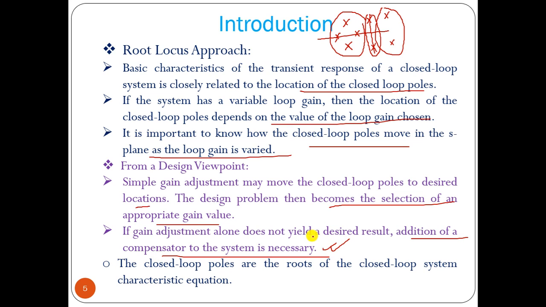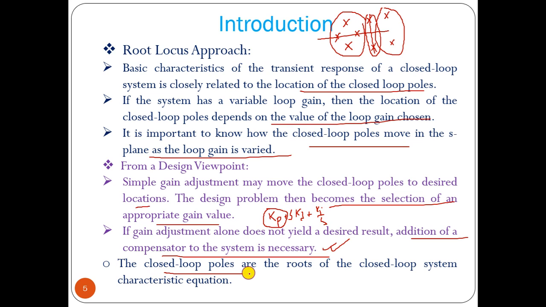Suppose you are using only a proportional controller, and if you vary this proportional gain you are not getting the desired result, then you can include one more term like the derivative term, s kd, and see whether you get the proper result or not. If not, then you can include another, the integral controller, ki by s. Then you can find out.